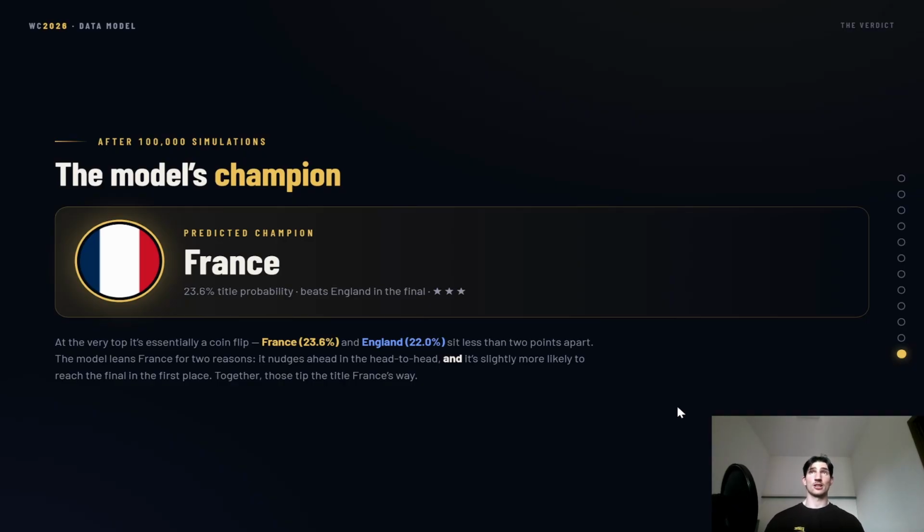Now, probably because of the statistics between these teams, the data picked France, but anything could happen, right? So pretty much what I'm trying to get at here is that a France-England final, according to this model, is the most likely final that we will see in the World Cup 2026.